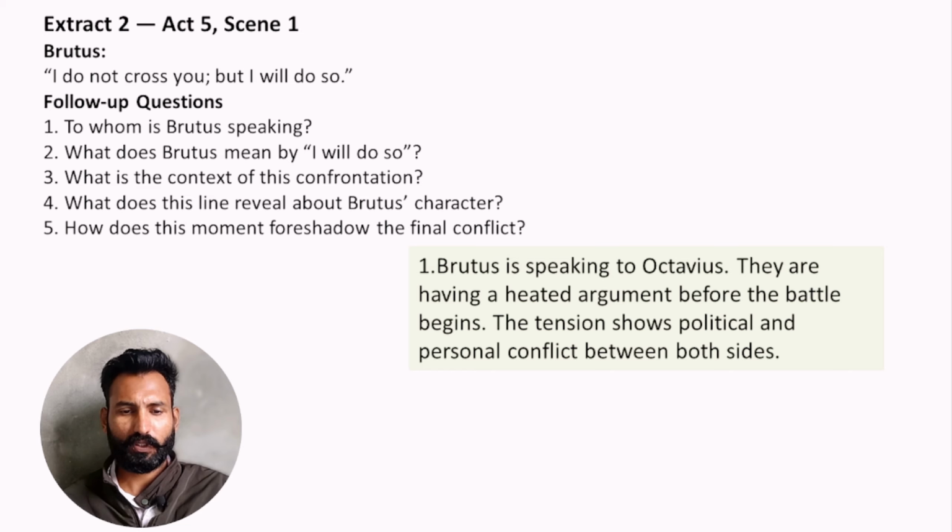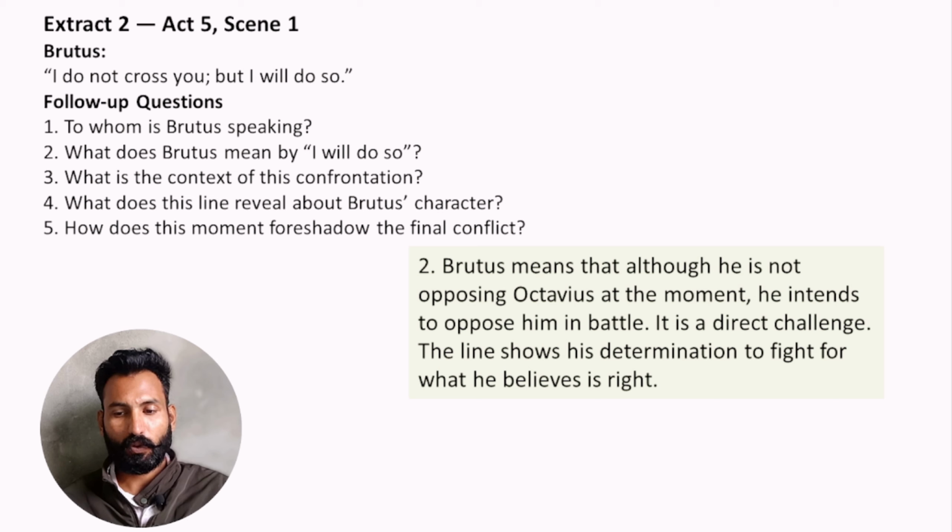Second question: what does Brutus mean by I will do so? Brutus means that although he is not opposing Octavius at the moment, he intends to oppose him in battle. It is a direct challenge. The line shows his determination to fight for what he believes is right.